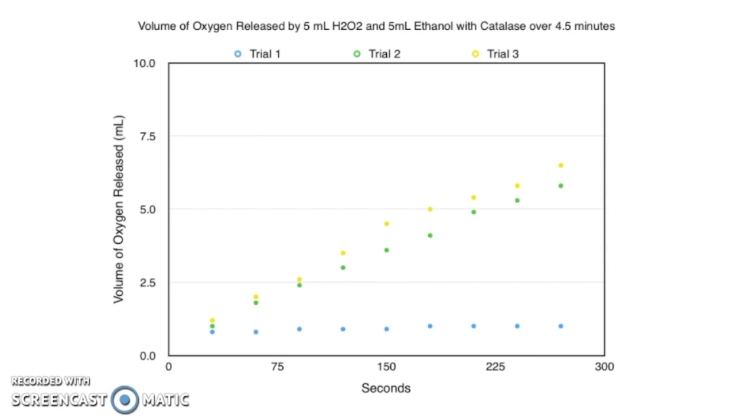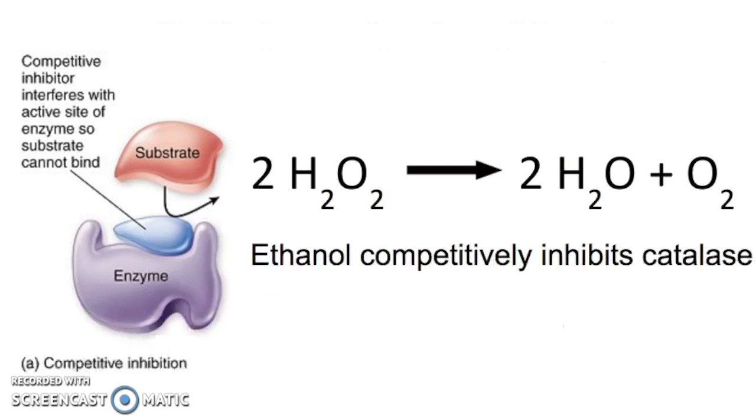The third trial added ethanol. It has the same trend. It released more oxygen than the trials with ASA, but less than the trials with only hydrogen peroxide. Therefore, it can be concluded that ethanol is a catalase inhibitor, but is less effective than ASA. Ethanol is a competitive, nonspecific inhibitor of catalase. At the molecular level, ethanol binds to the active site of catalase and doesn't allow hydrogen peroxide to act effectively as a substrate. Thus, the chemical reaction of 2H2O2 into 2H2O plus O2 happens at a much slower rate and less oxygen is produced.